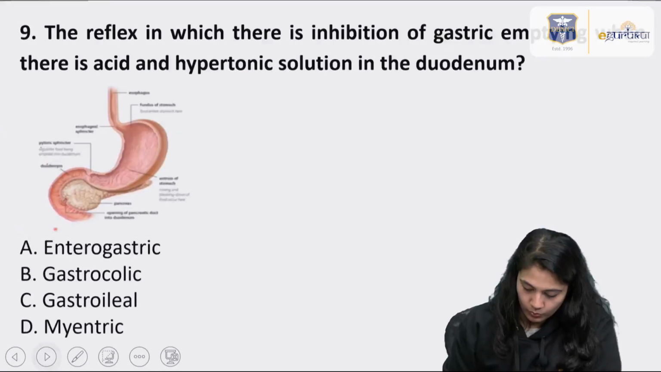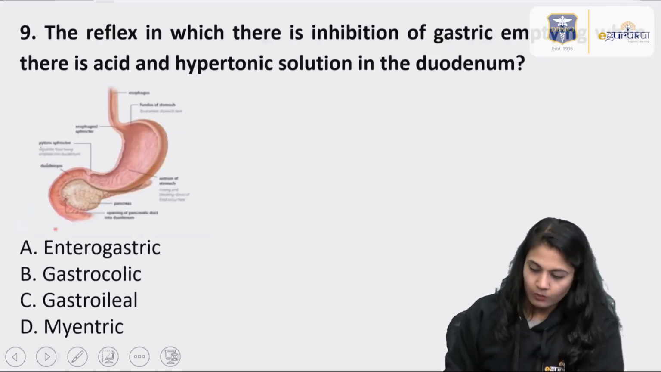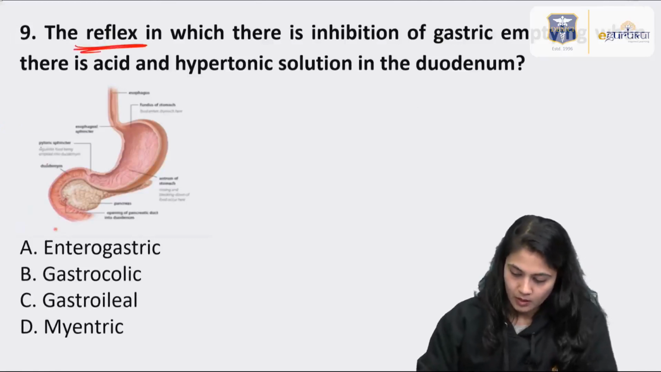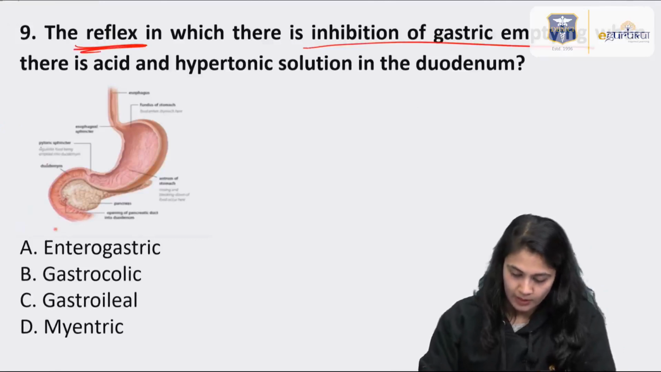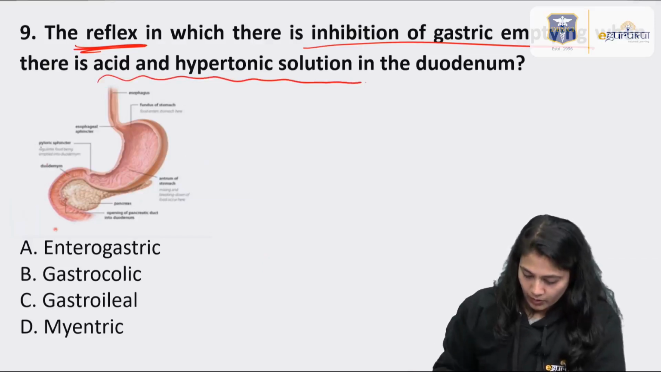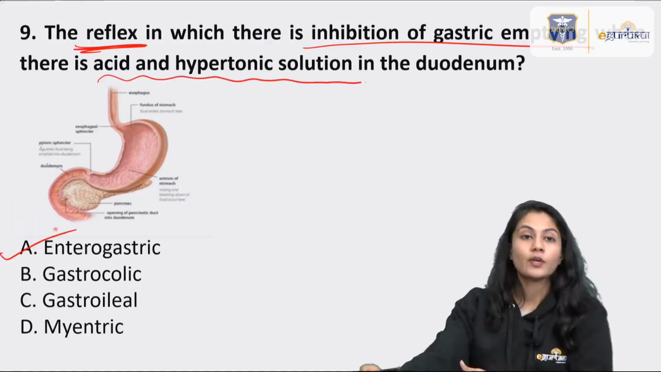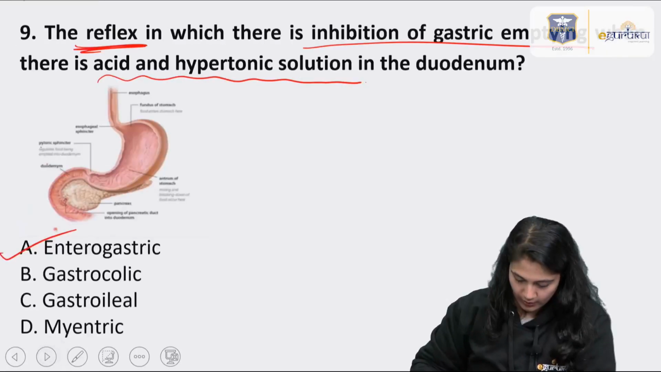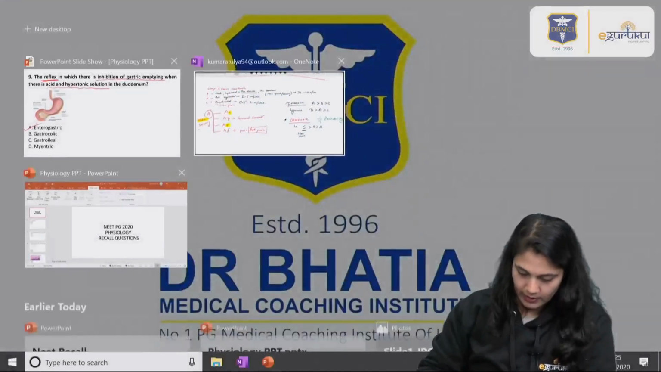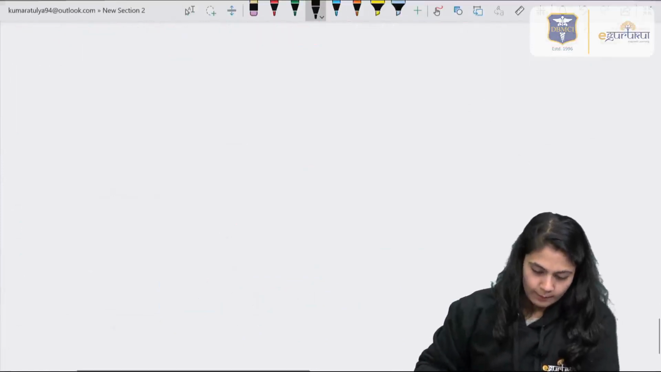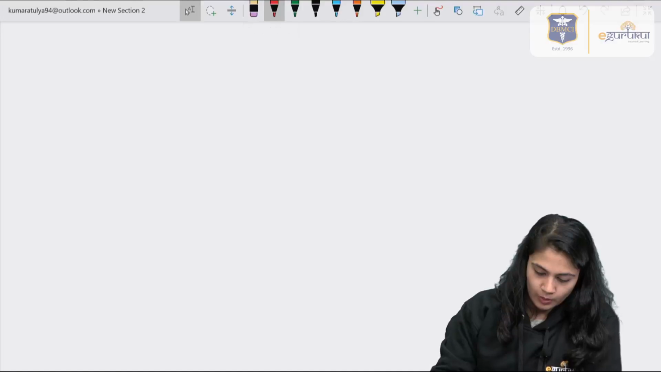So let's move on to the next question. They ask about the reflex which inhibits gastric emptying when acid and hypertonic solution are there. The answer to this question is option A, enterogastric. Now let's see why the answer is enterogastric and what all the reflexes we can see in the GIT for this particular topic. Always remember, there are two types of reflexes.